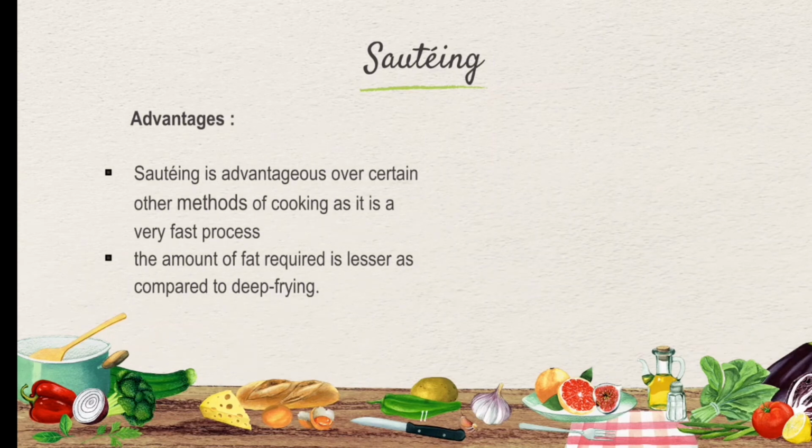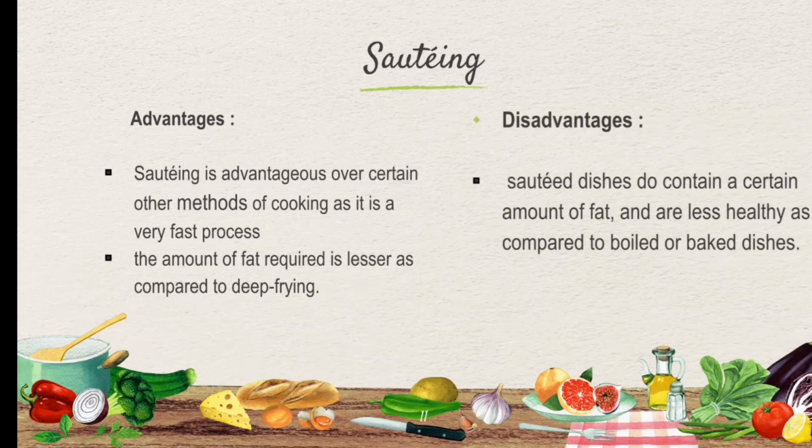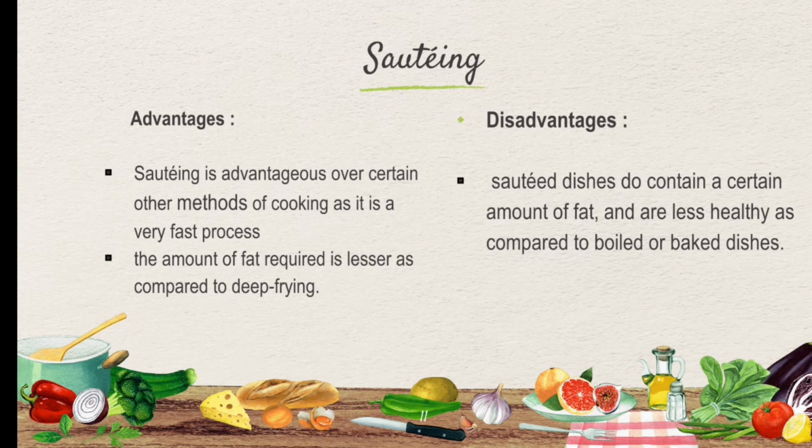Advantages. Sauteing is advantageous over certain other methods of cooking as it is a very fast process. The amount of fat required is lesser as compared to deep frying. Disadvantages. Sauteed dishes do contain a certain amount of fat and are less healthy as compared to boiled or baked dishes.